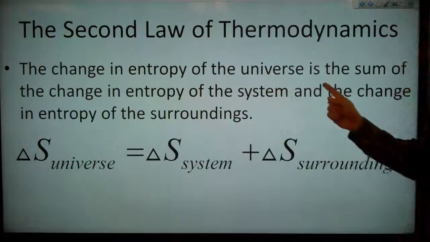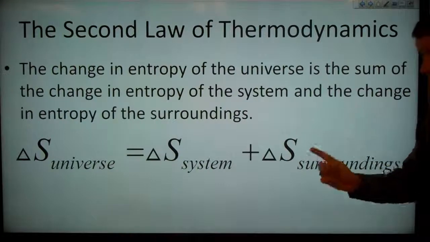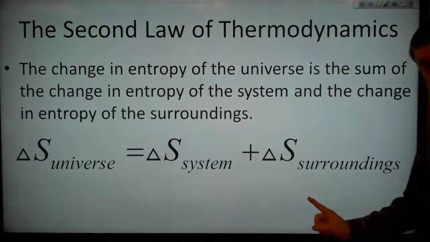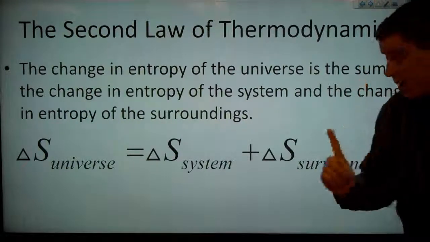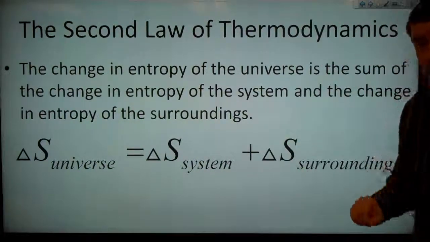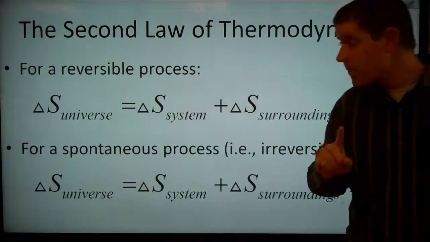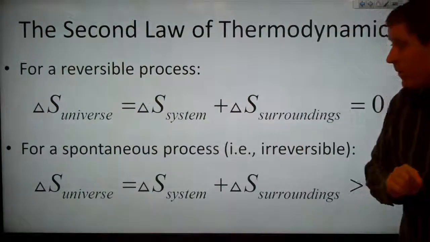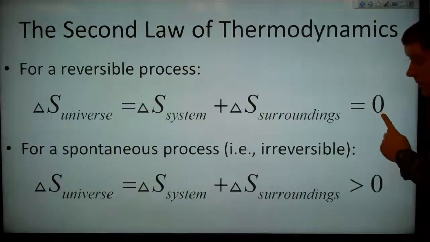So, the change in entropy of our universe, then, is the sum of the change in entropy of our system and the change in entropy of our surroundings. So, delta S of the universe is equal to delta S of our system plus delta S of our surroundings. So, we can decrease the entropy of our system as long as the entropy of the surroundings goes up by more than the decrease in the entropy of the system, because delta S for the universe is always positive. So, for a reversible process, delta S of the universe equals delta S of our system plus delta S of our surroundings, which equals 0.